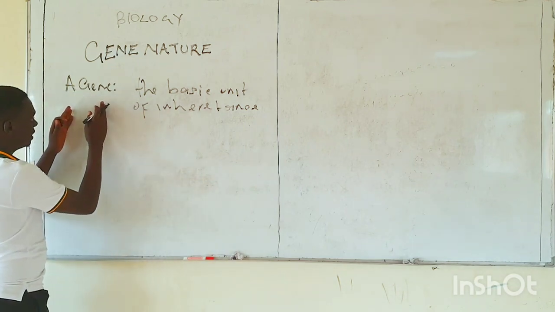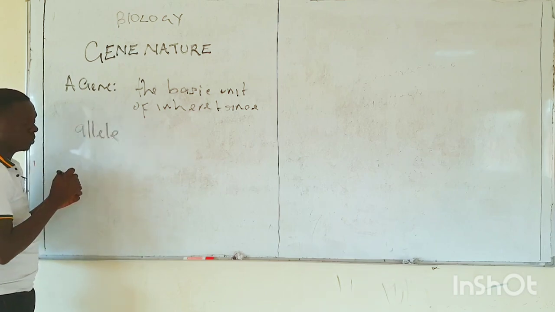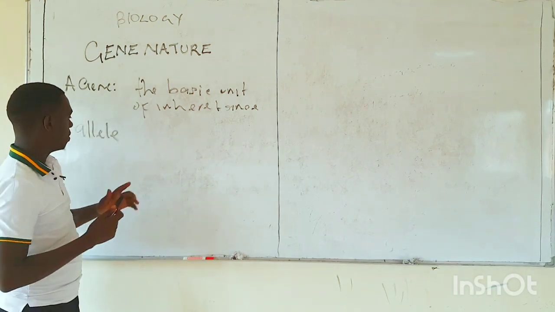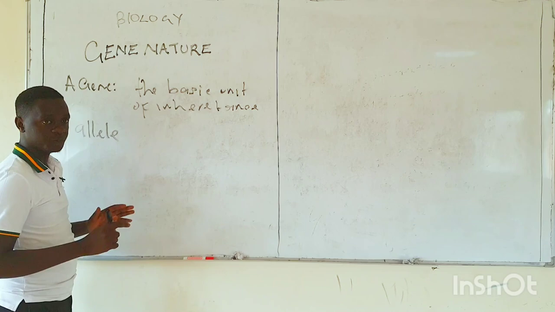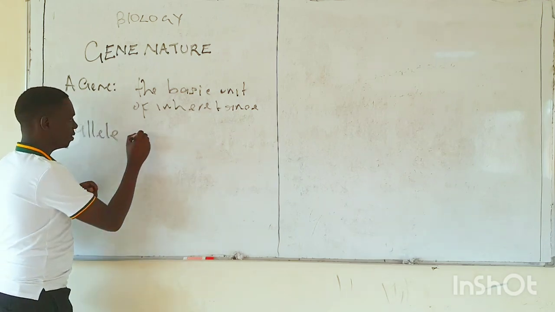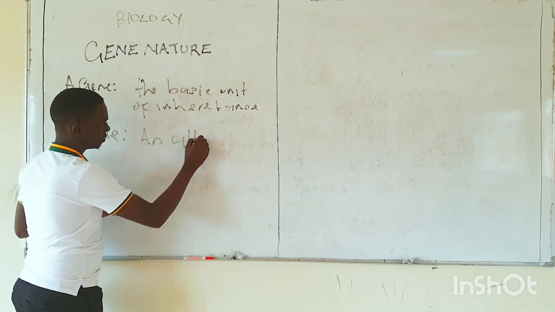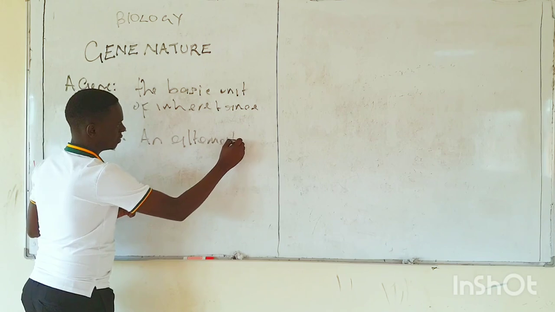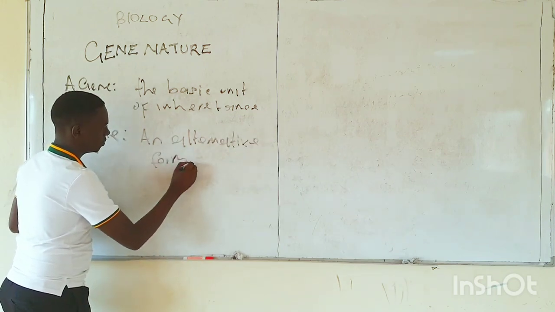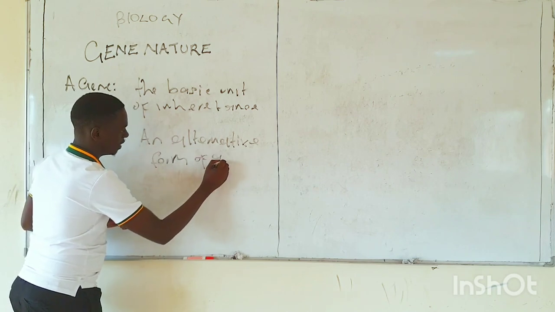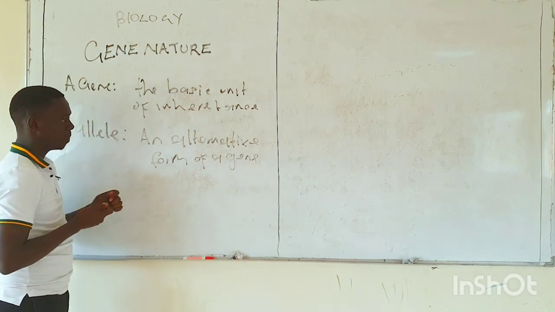Now, a gene can also be called an allele. By definition, an allele simply means an alternative form of a gene.